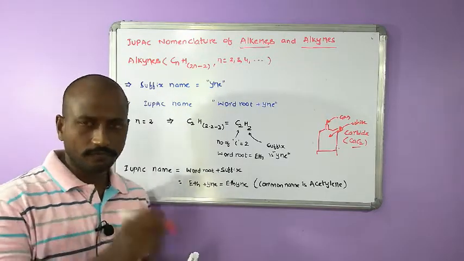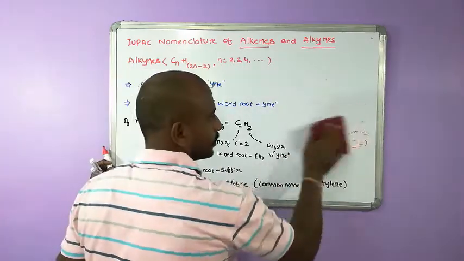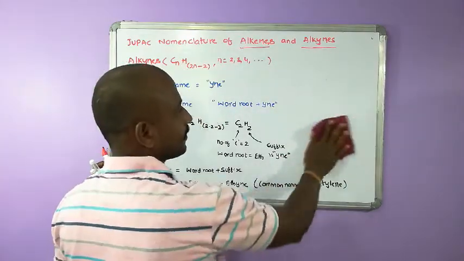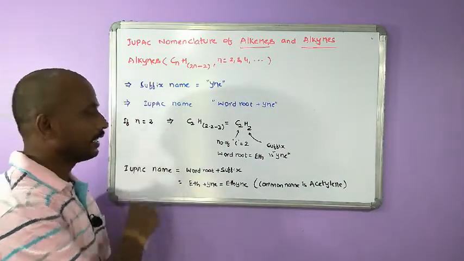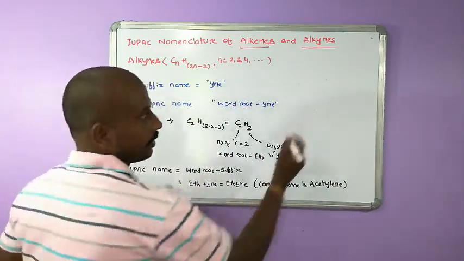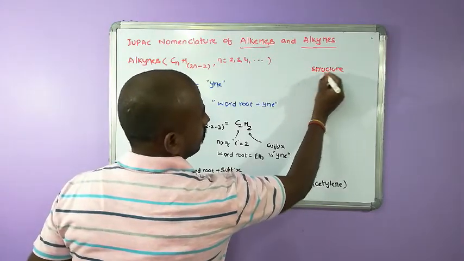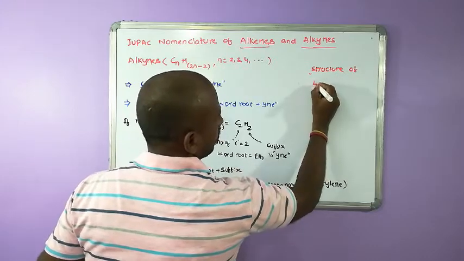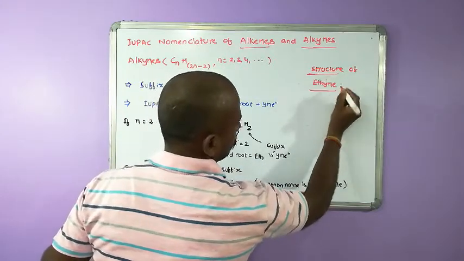Acetylene flame welding. Okay, so how to write the structure? What is the class of compound it is? The class of compound it belongs to is alkynes. So if you want to write the structure, how to write the structure of this one? Structure of ethine. What is the structure of ethine?